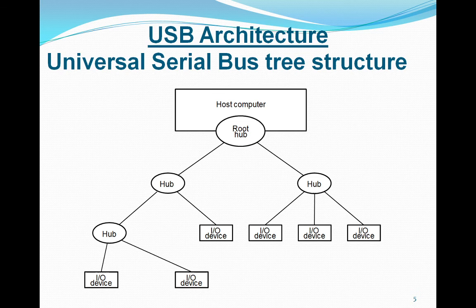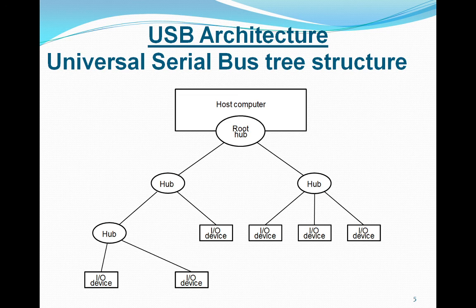Here, each node of the tree has a device called a hub, which acts as an intermediate control point between the host and the IO devices. At the root of the tree, a root hub connects the entire tree to the host computer, and the leaves of the tree are the IO devices being served.